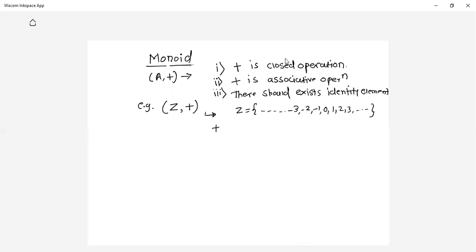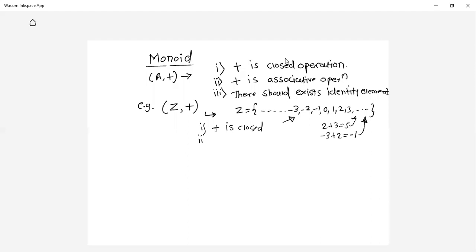So we can see addition is a closed operation, because if you take any two elements from this set Z, the result also should belong to the set Z. If you take, let's say, 2 plus 3, it gives you the result 5. 5 belongs to the set Z. If you take minus 3 plus 2, the result is minus 1. So this belongs to the set Z. So if you take any two elements from this set Z and perform the addition operation, the result belongs to the set Z only. Hence you can say plus is closed. So the first condition is satisfied.